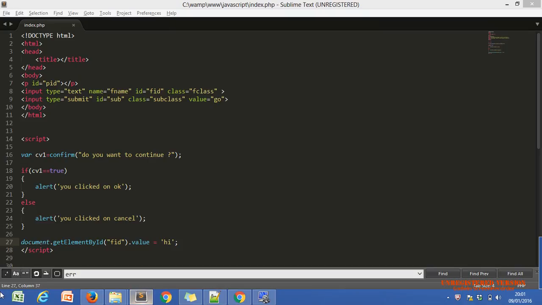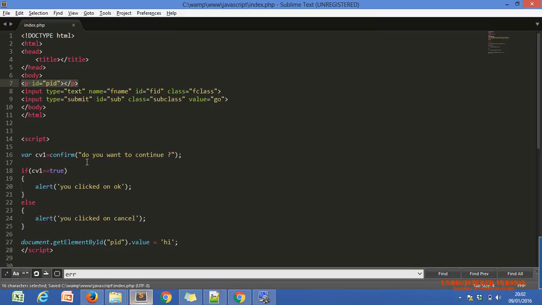Just see, the p tag, this is the paragraph tag, is used to display sentences, big sentences, nothing else. A simple tag. But this tag doesn't have the value property. Our text box has the value property, but the p tag has the inner HTML property. So I want to display "hi" within the p tag.